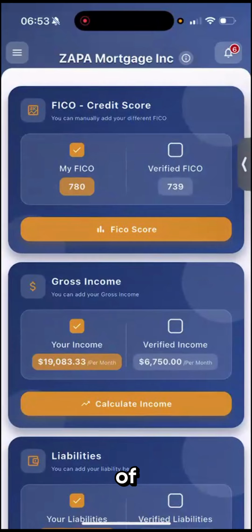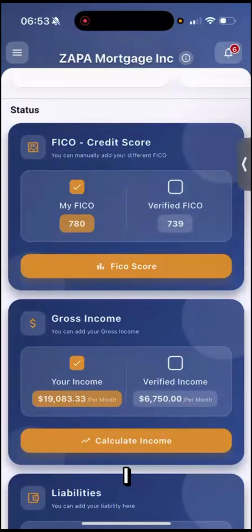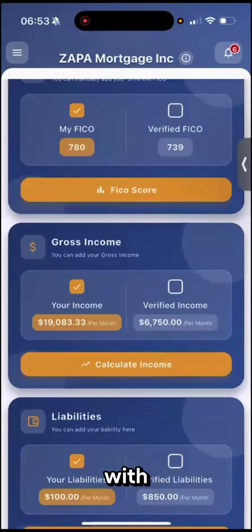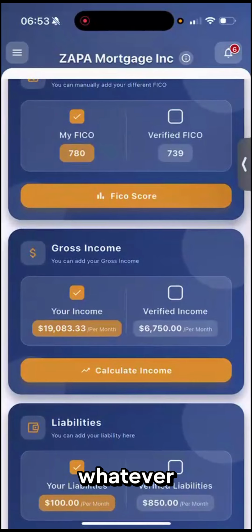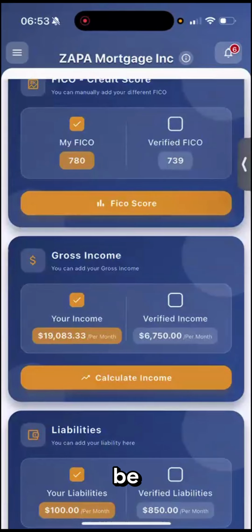There's a benefit of doing this verification. If I have all the information verified by a lender, I can generate my pre-approval letter on my own. That's the difference. If I'm playing with the app, I can see and do whatever a lender is going to see and do for me. But if I need a pre-approval letter, then I need someone else to verify this information, and the same app is going to generate a pre-approval letter. If I do not provide the verified information, then it's going to be a pre-qualification letter, which means I qualify based on the information that I have given, but a lender has not viewed or verified my information.